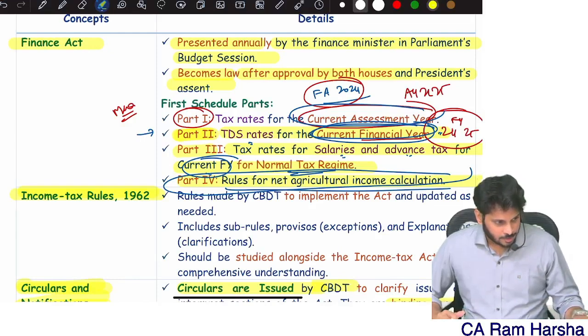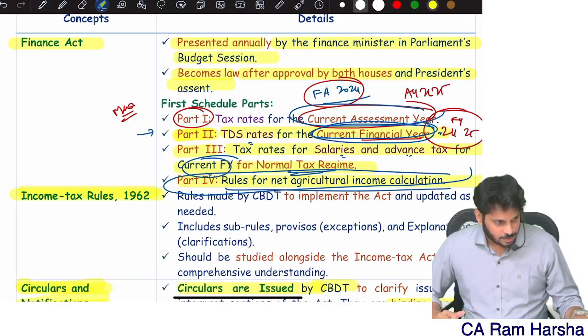Able to understand? Now, 0, 10,000, this is 1 lakh. Yes or no? This is 90,000. Now, what is the total? 2 lakhs. This is the tax amount on the normal income portion.